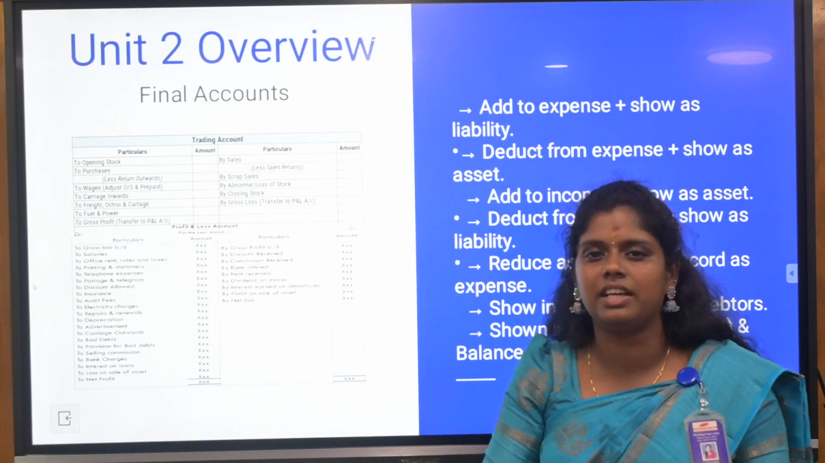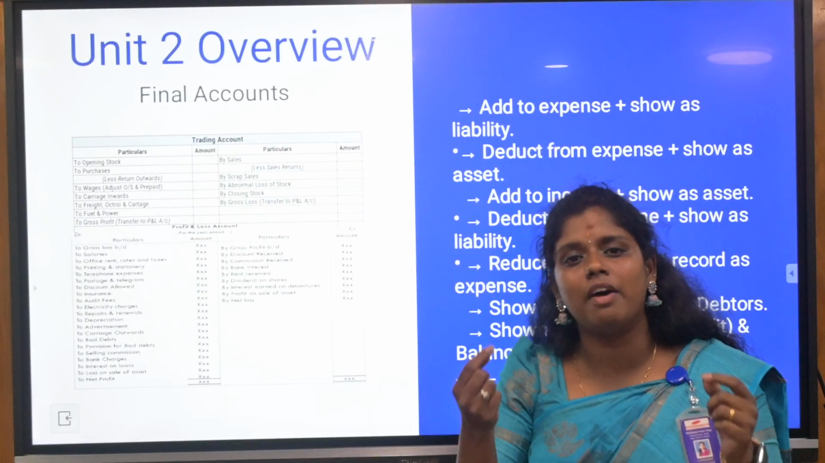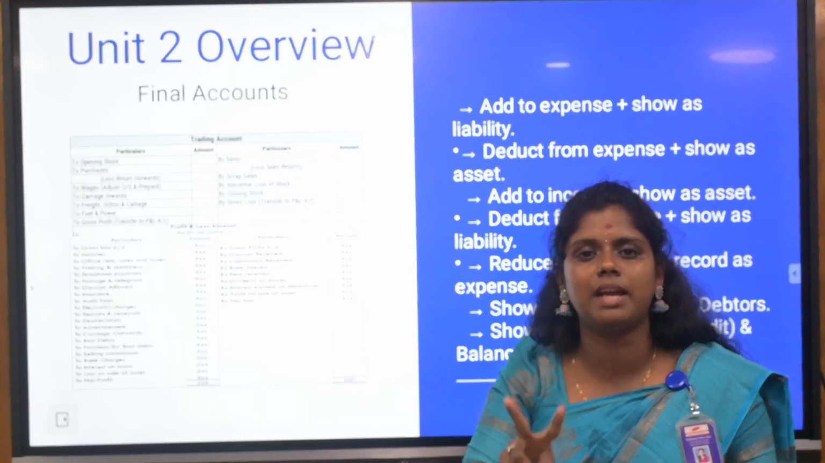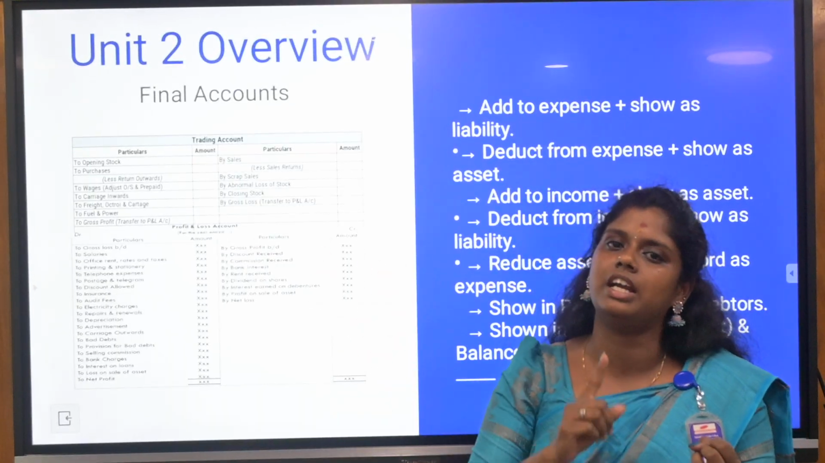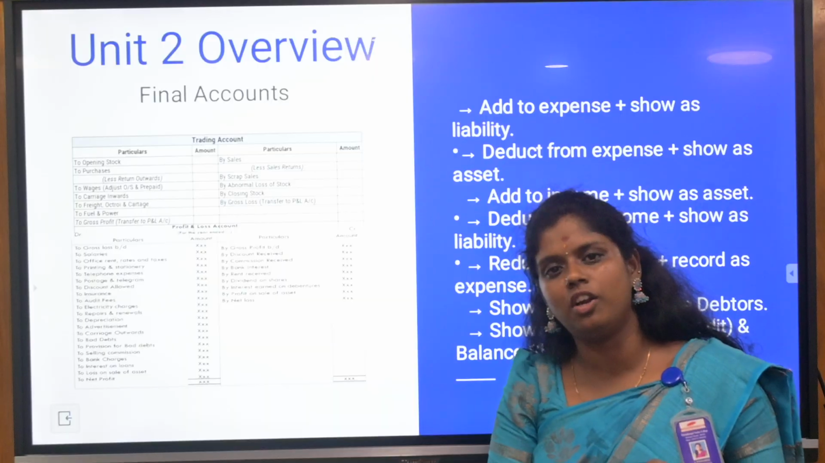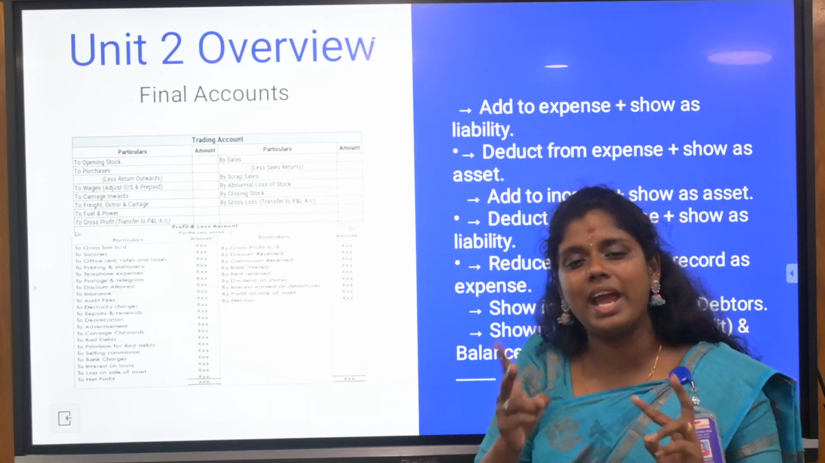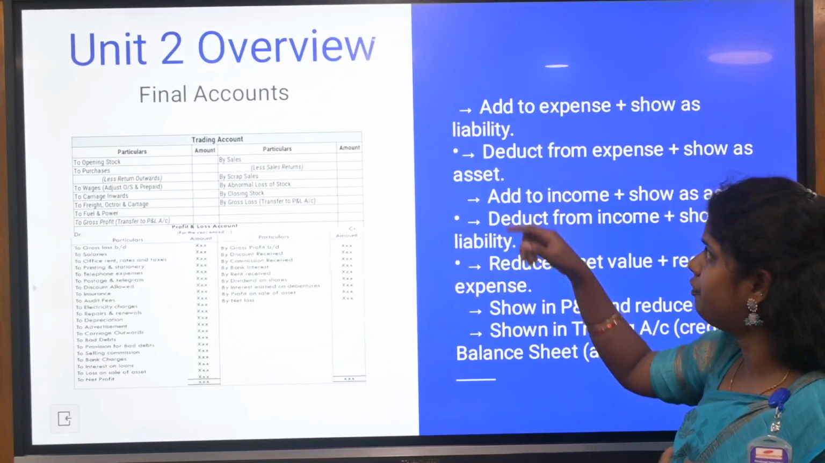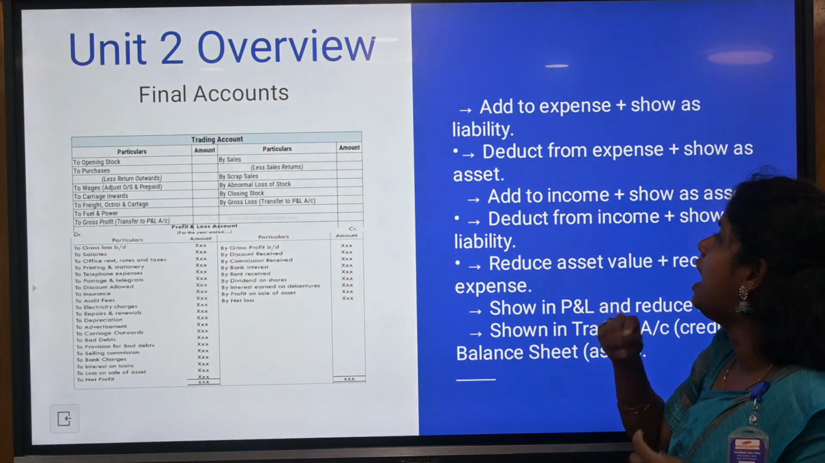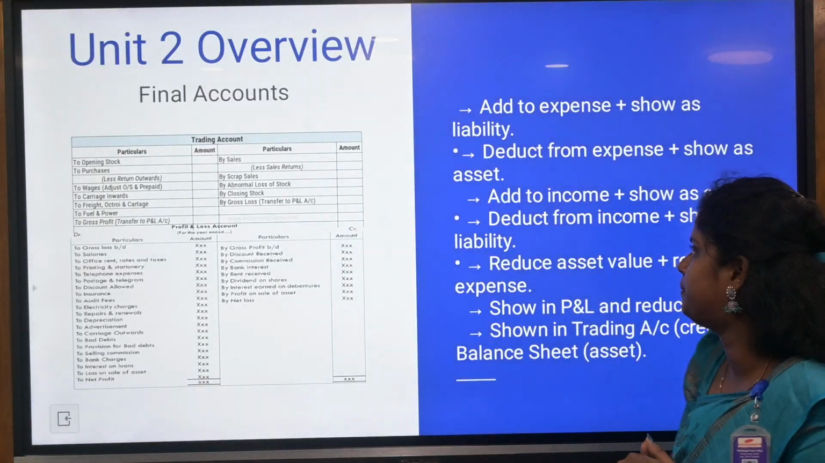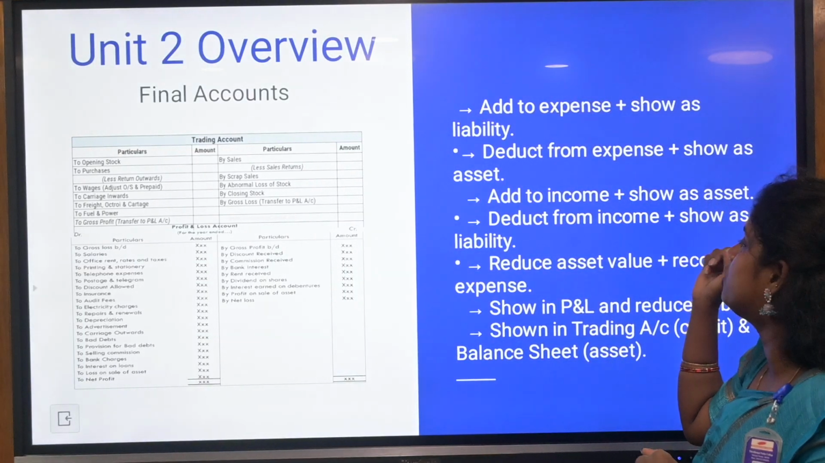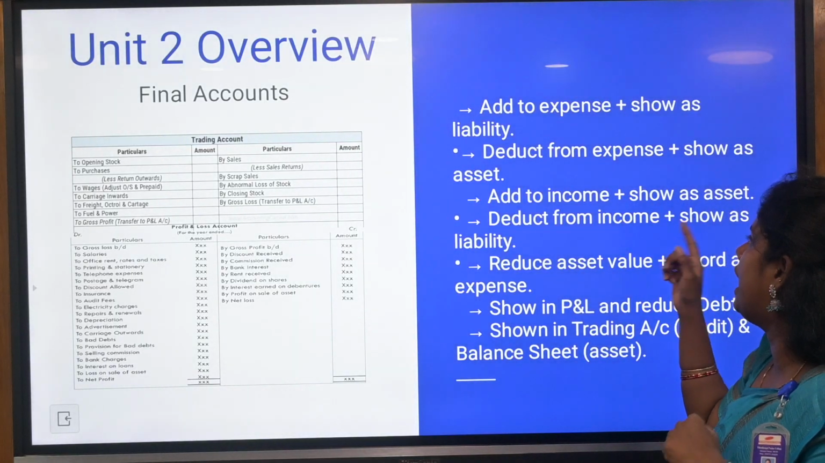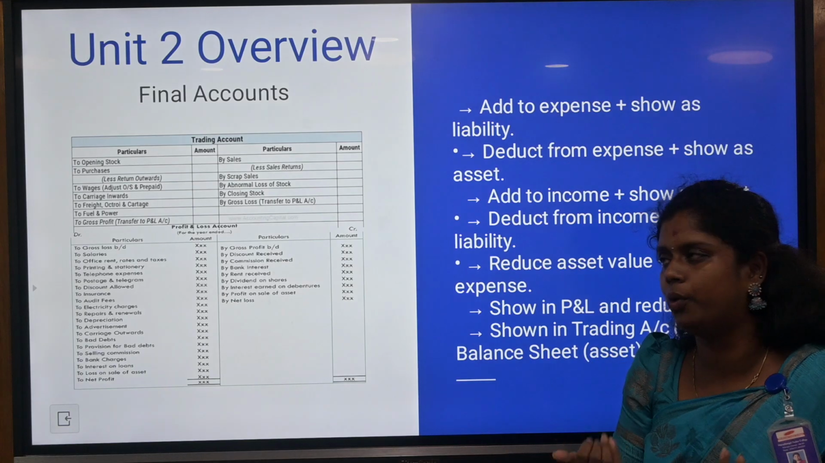But still, the important thing is adjustments. You need to know where you are going to add. Every adjustment has to occur twice in your accounts. For example, either in trading or balance sheet, or in profit and loss account and balance sheet, the entries will always occur twice. So the first thing: add to the expenses and show as a liability, that is outstanding expenses. Deduct from the expenses and show as an asset, that is prepaid expenses. Add to income and show as an asset, again that is accrued income.